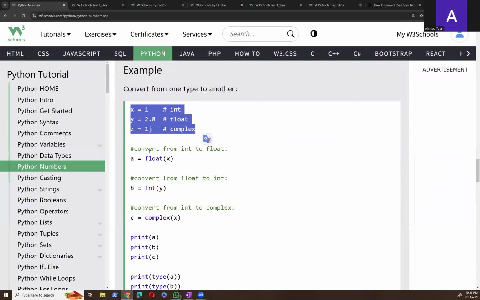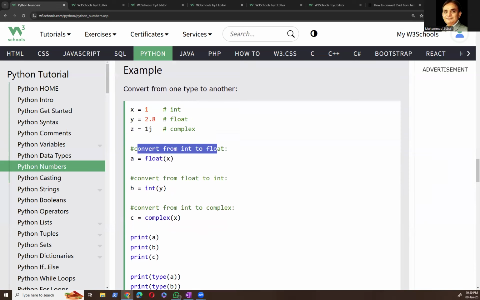So now we are going to convert from int to float, right? So here we are creating a new variable named a, and we are asking it to convert x into float. So what is x? X is 1.